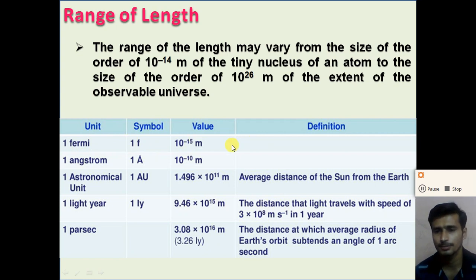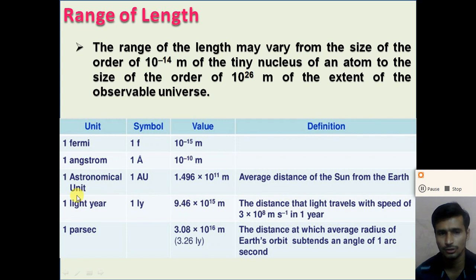So the proton and neutron in the nucleus together are called fermions because of this, right? So 1 Fermi is equal to 10 raised to minus 15 meter. 1 angstrom. Angstrom is also a unit of length, and 1 angstrom is equal to 10 raised to minus 10 meter, right?